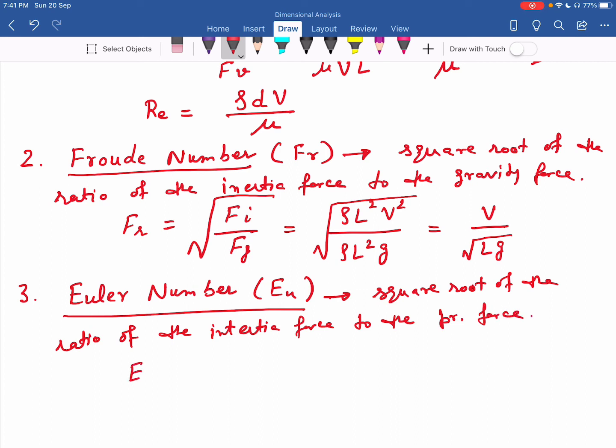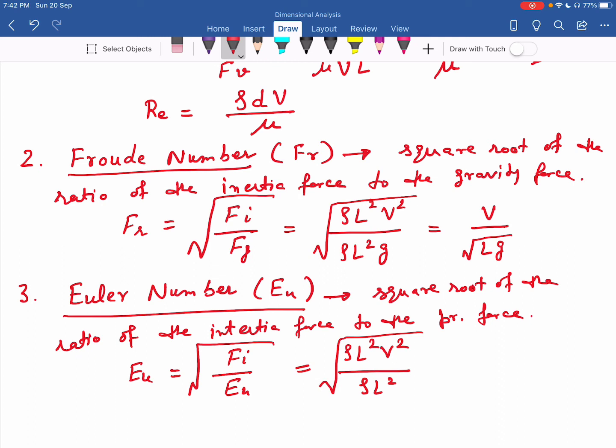So you can write Euler's number as the square root of Fi divided by Fp. Put the value of Fi and Fp: rho L square V square, and the pressure force is P L square. So this comes out to be V upon the square root of P by rho. That is the Euler's number.